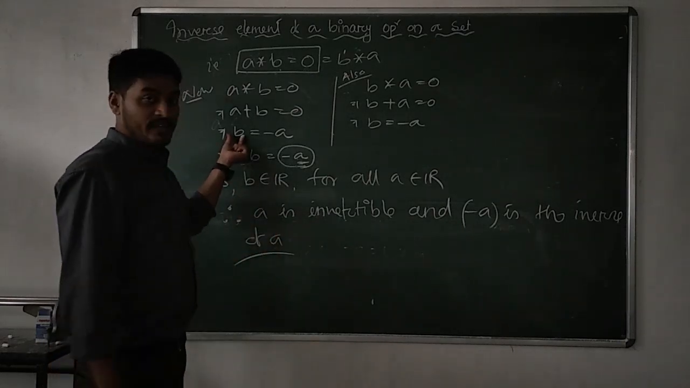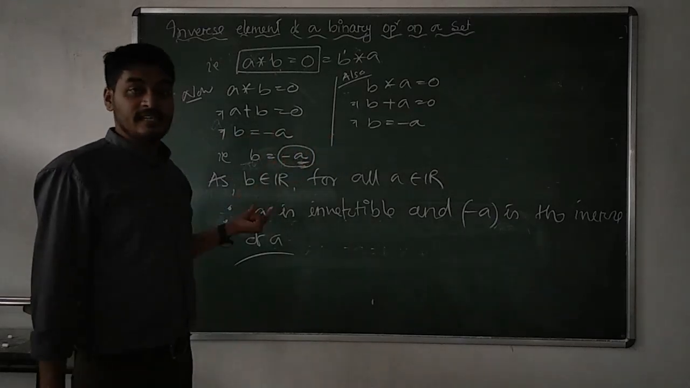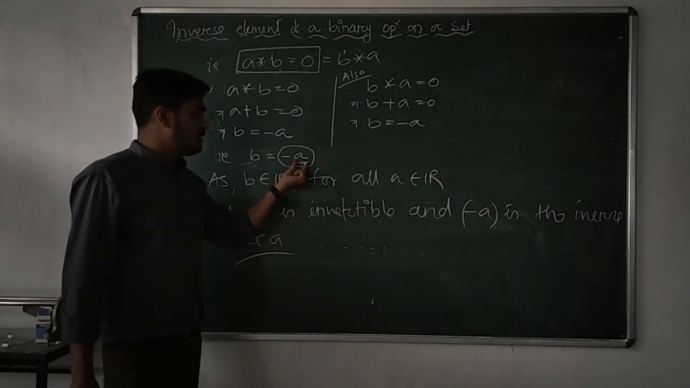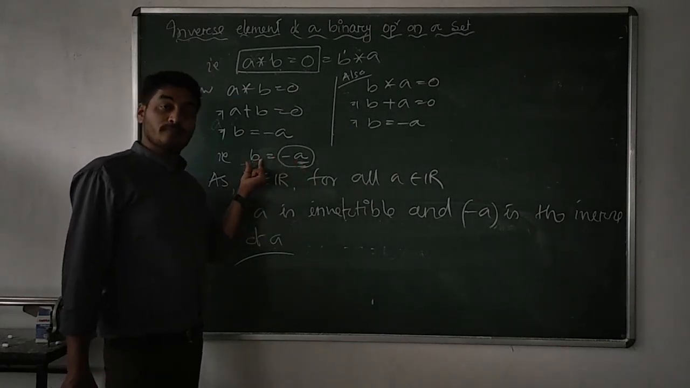B is the inverse of A, and B is minus A. What is A? A is any real number. Whatever real number you put in place of A, for that real number you will have a B. So B is obviously found.